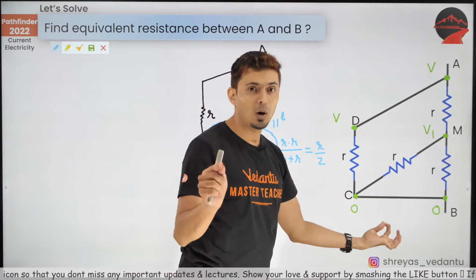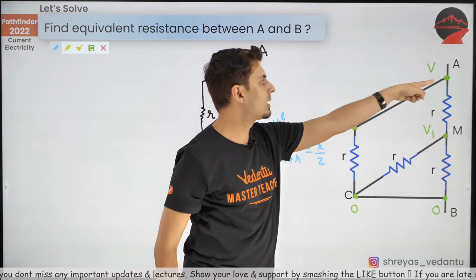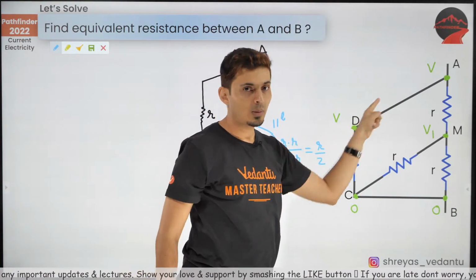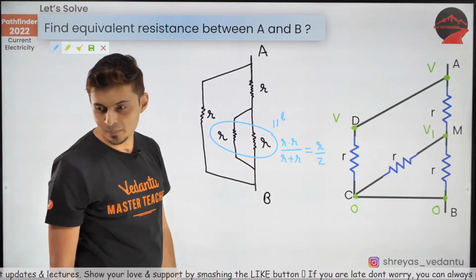So whenever you connect a wire, all the points have the same potential. Just like over here between A and D, they are connected by a wire. So both these points have the same potential.